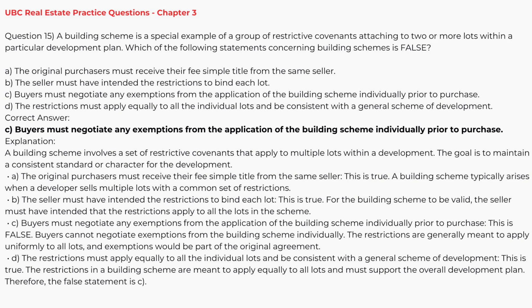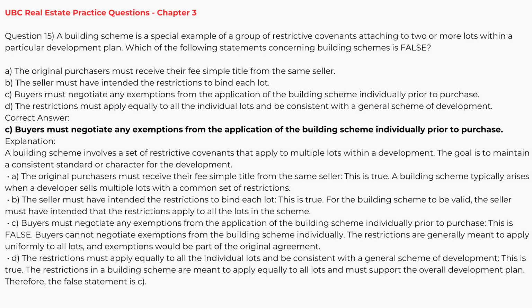B, the seller must have intended the restrictions to bind each lot. This is true. For the building scheme to be valid, the seller must have intended that the restrictions apply to all the lots in the scheme. C, buyers must negotiate any exemptions from the application of the building scheme individually prior to purchase. This is false. Buyers cannot negotiate exemptions from the building scheme individually. The restrictions are generally meant to apply uniformly to all lots, and exemptions would be part of the original agreement.